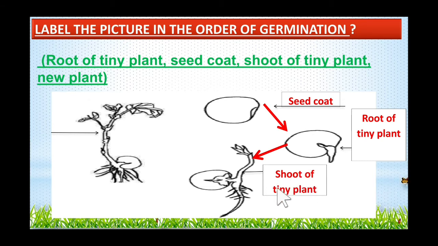The shoot of the tiny plant, the stem of the tiny plant will come, right? Then it will become a new plant. And from the plant again we will get seed. So this is the order of germination: seed, then root will come, then shoot will come, then our new plant.